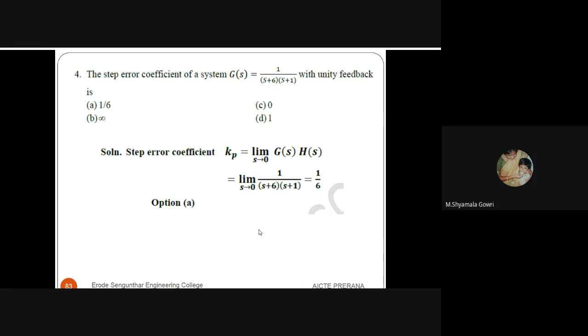Next question. The step error coefficient of a system G of s equal to 1 by s plus 6 into s plus 1 with unity feedback is Kp equal to limit s tends to 0 of G of s into H of s. Substituting s as 0, the answer is 1 by 6. Option A is the right answer, 1 by 6.